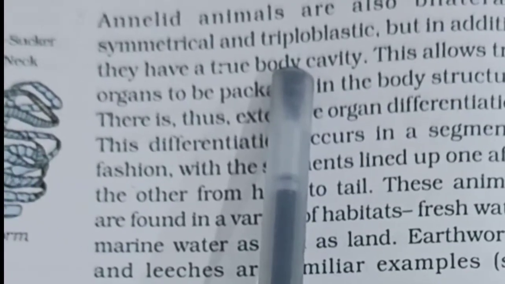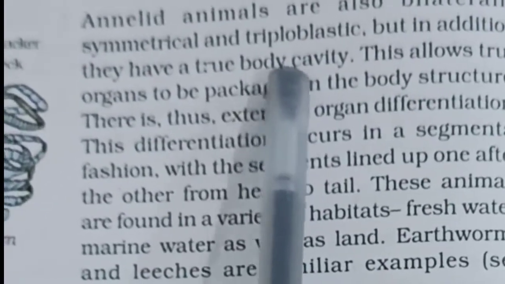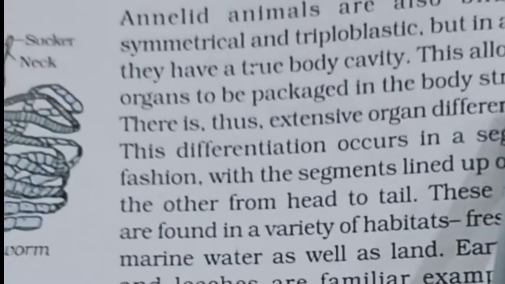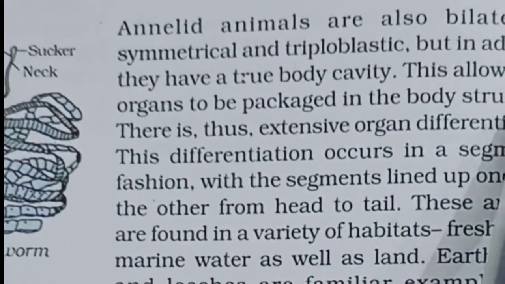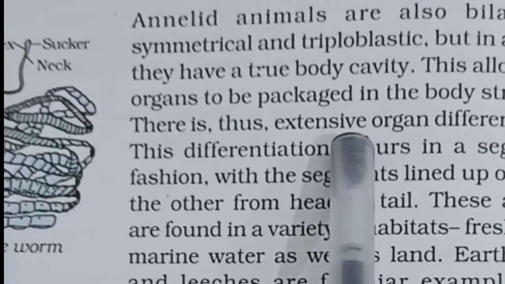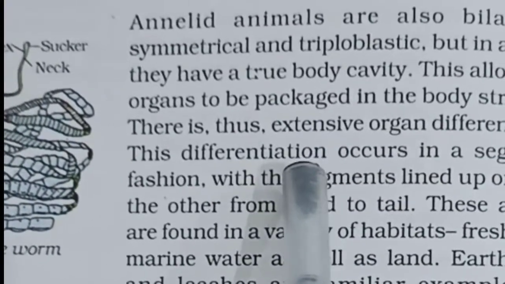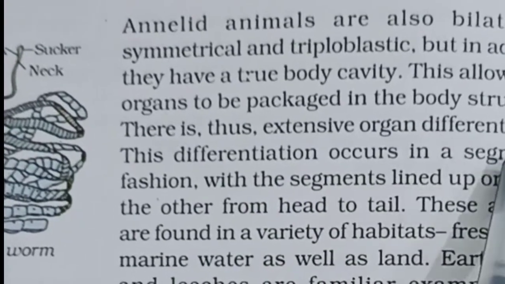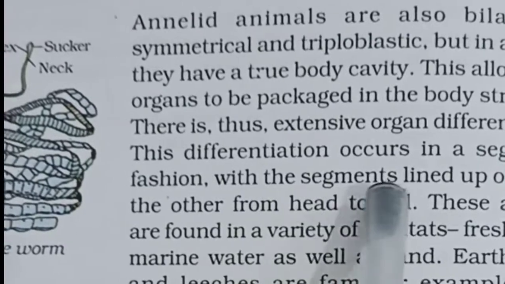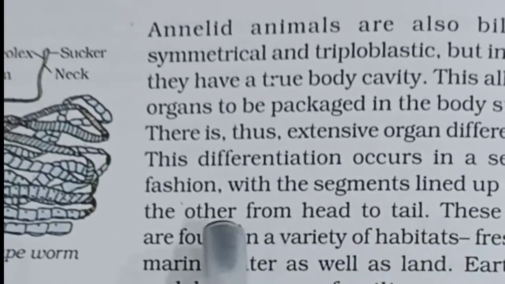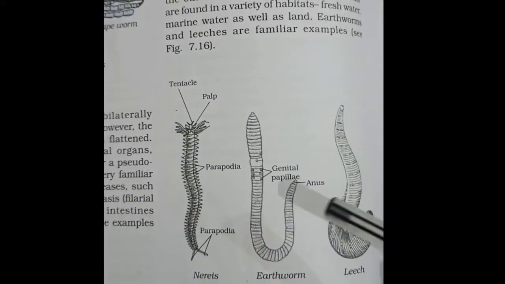That means true organs are packed in the body structure. There is thus extensive organ differentiation, and this differentiation occurs in a segmental fashion, with the segments lined up one after the other from head to tail, as we can see here in the diagram.